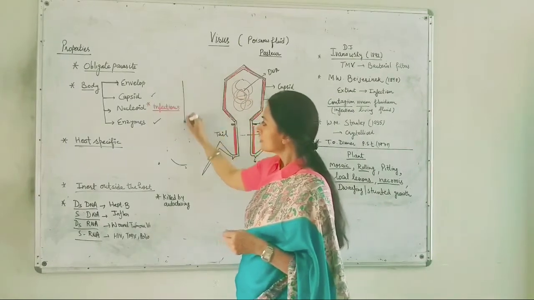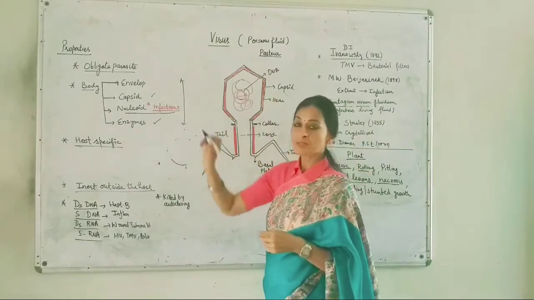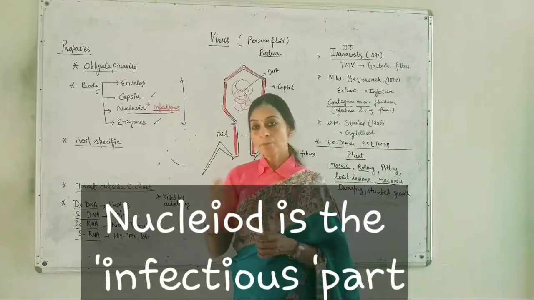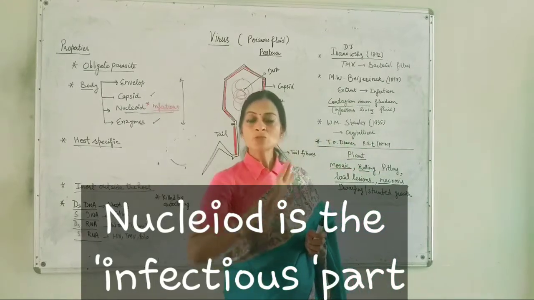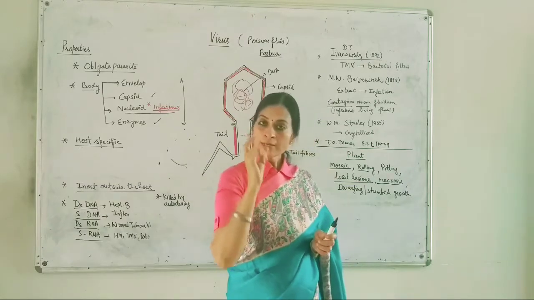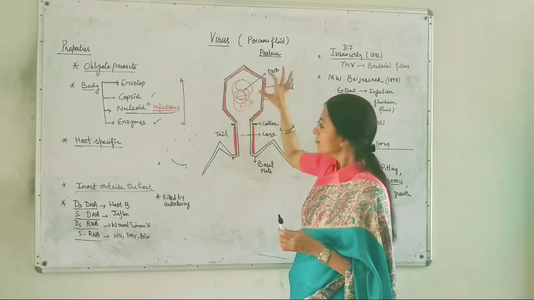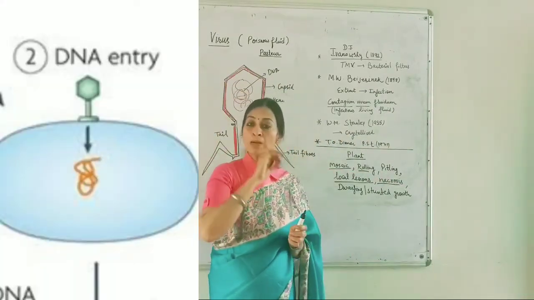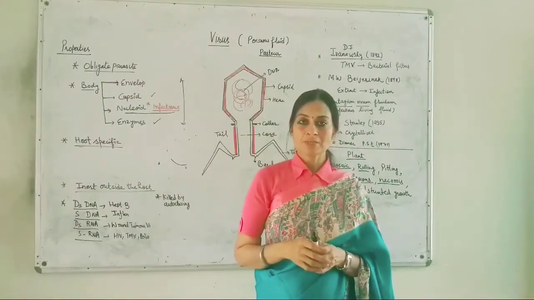Now in this nucleoid part, this DNA or RNA part, this is considered as the infectious part of the virus. Why are we calling it the infectious part? Because with the help of this DNA or RNA only, the virus is going to spread in the host body. Only this nucleoid will enter the host body, and only this DNA or RNA, its genetic material, will help it to spread or multiply in the host body. That's why we are calling it infectious.